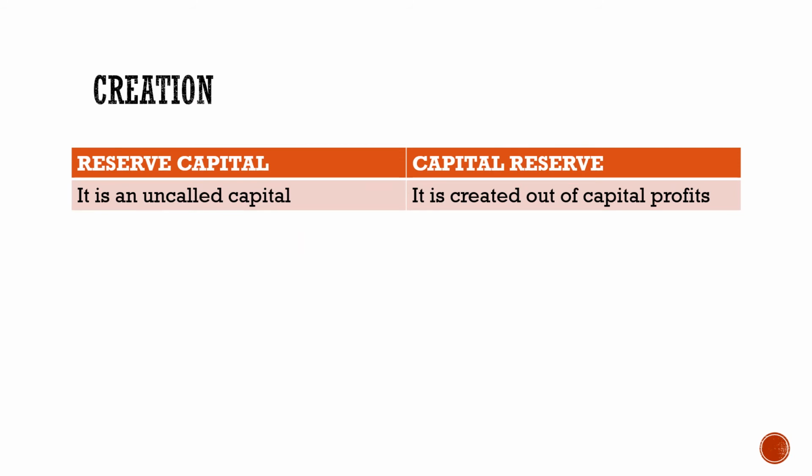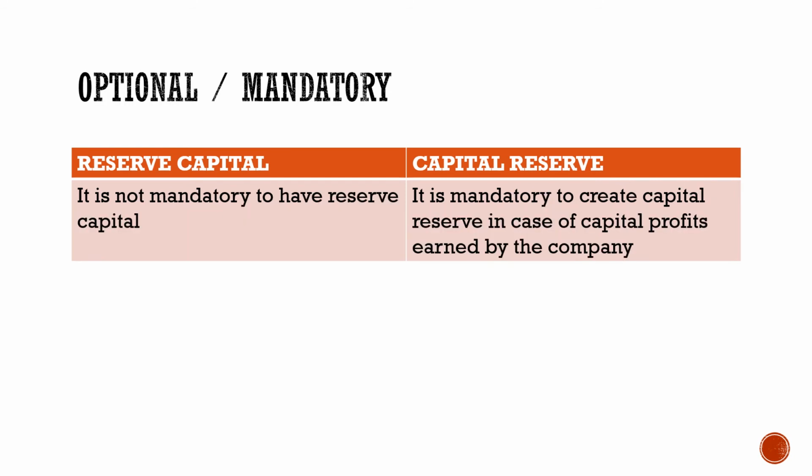Next is the creation. Reserve capital is called an uncalled capital. Okay, this is how it is created. A part of capital which is not called is called reserve capital. And capital reserve is created out of the capital gains, out of the capital profits.